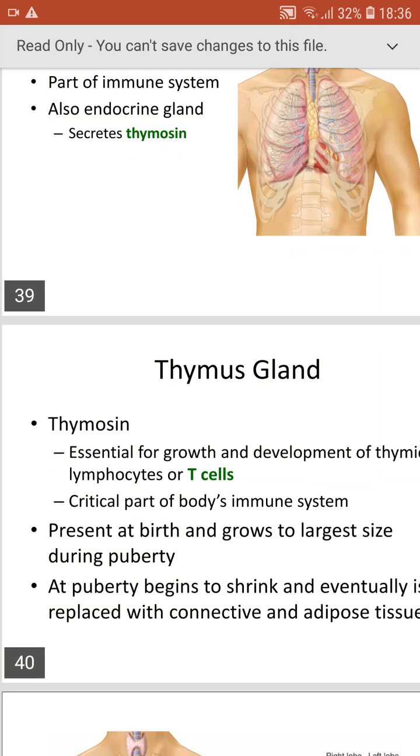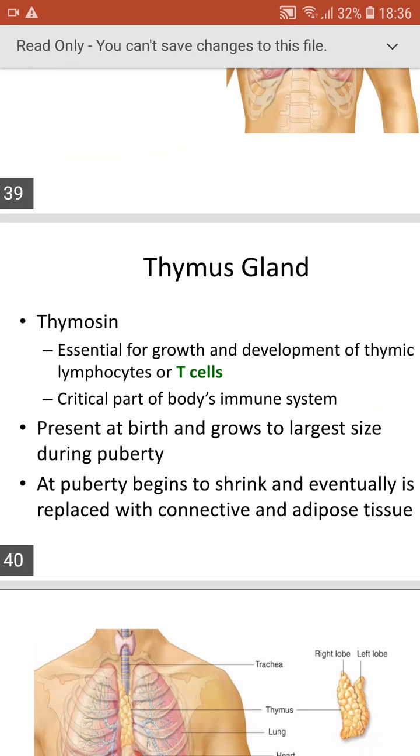Okay, and next, it is essential for the growth and development of thymic lymphocytes, nothing but T cells, a critical part of the body's immune system. Present at birth, it grows to a larger size, and at puberty it begins to shrink and eventually is replaced with connective or adipose tissue. So after the age of 15 to 16, the thymus gland will shrink, and there will be hardly any thymus gland left.